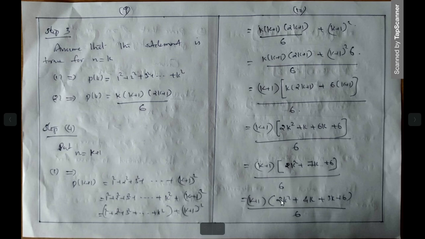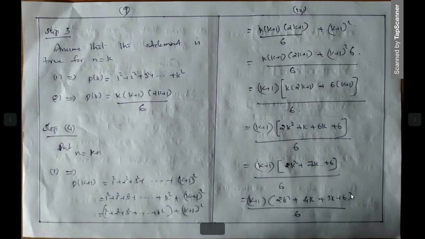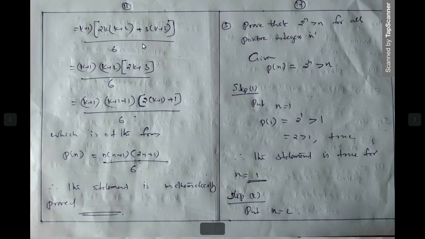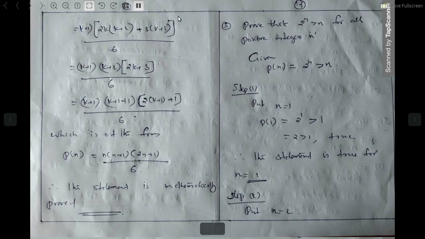Okay. So from these two terms you can take 2k outside. Here 2k square, here 4k. So you can take 2k outside. 2k into, then what is remaining? What is remaining when 2k is taken outside? k plus 2 is remaining here. Plus, from here also we are taking 3 outside. Then what? k plus 2. So here k plus 2, k plus 2. So each k plus 2 can be taken outside. The remaining term is 2k plus 3.